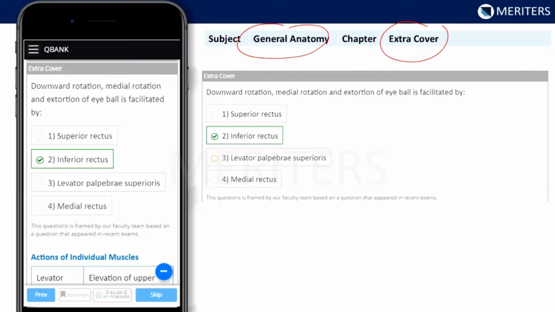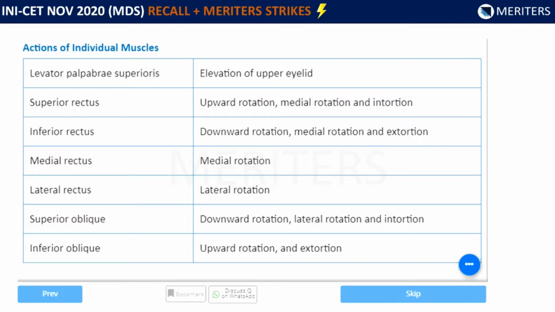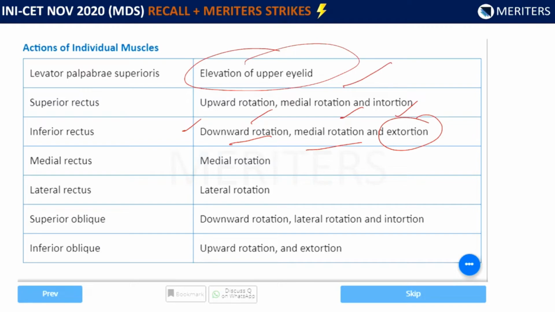Now we look into the action of individual muscles. Here in inferior rectus, it is facilitating the downward rotation, medial rotation, and extorsion. Likewise, we can see superior rectus is upward rotation, medial rotation, and intorsion. Levator palpebrae superioris is responsible for elevation of the upper eyelid. So we have seen the actions of individual muscles.